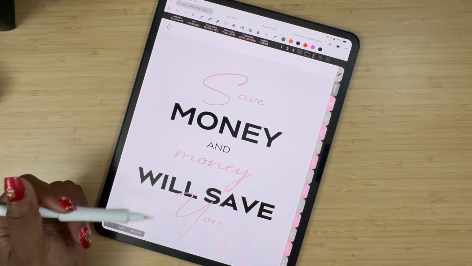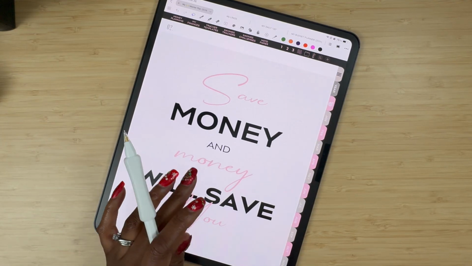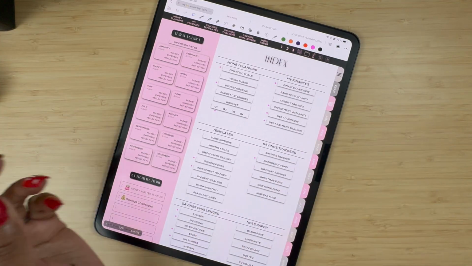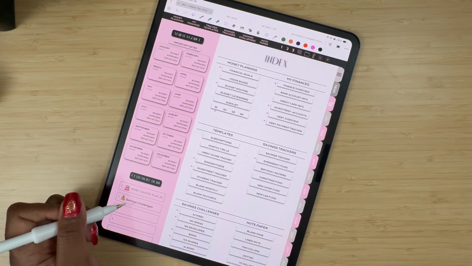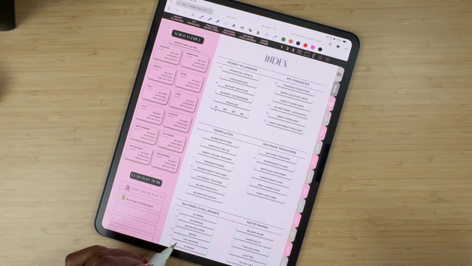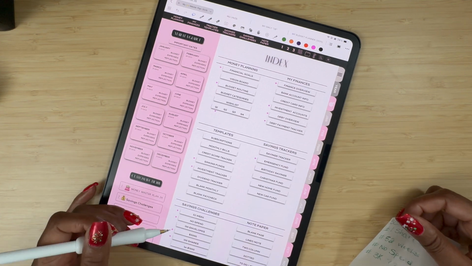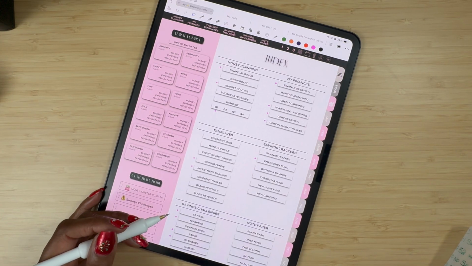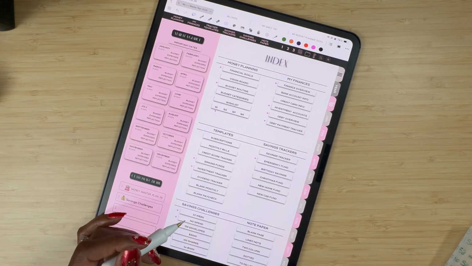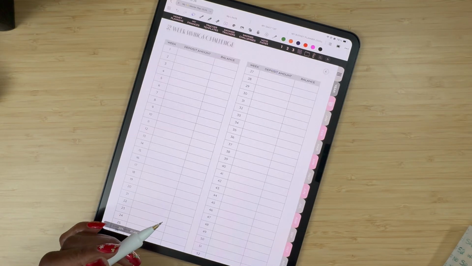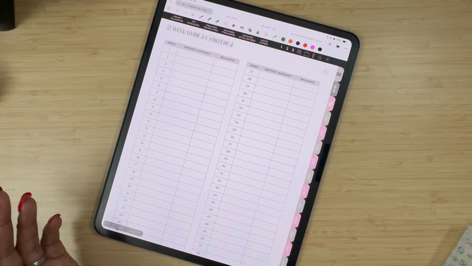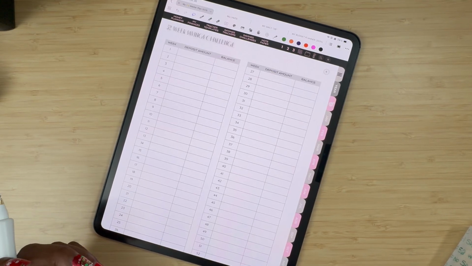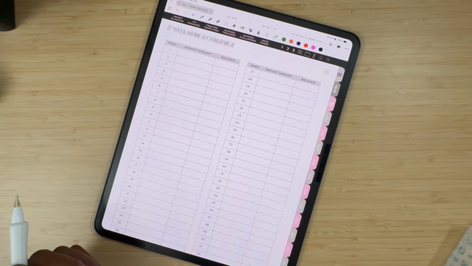Save money and money will save you. This is one of the dividers that comes with the planner, so I'm just going to move them behind this section. I want to do 100 shares because I think that would be beneficial and really help me grow my retirement account. And then I'm going to do a 52-week savings challenge. I didn't do it in 2025. We did it in 2024. Me, my husband, and my son each had one. And I think it did us really well. It came in handy.